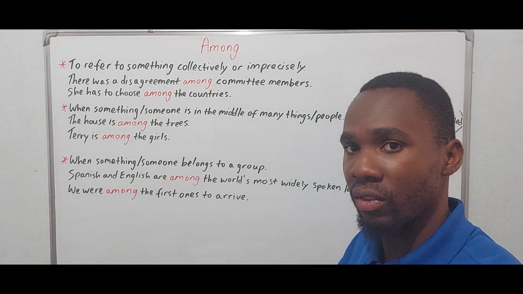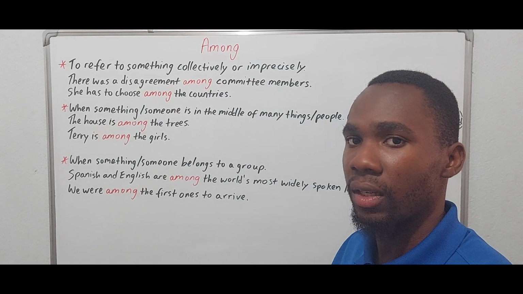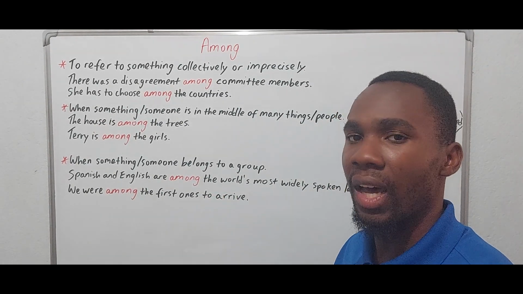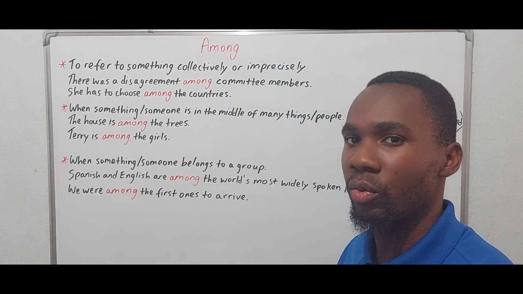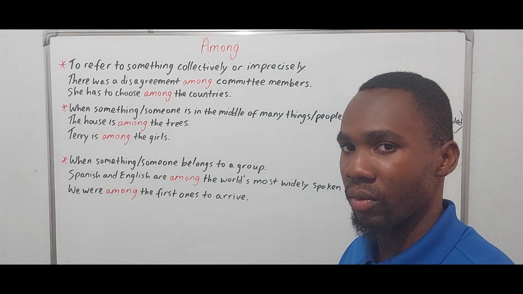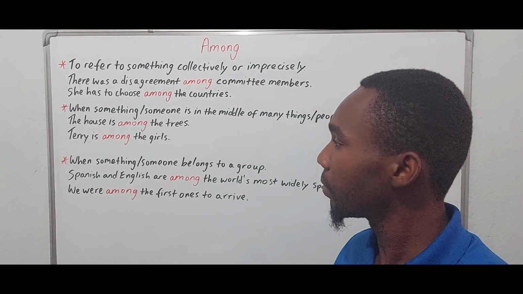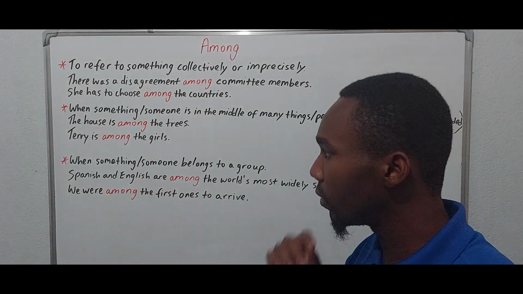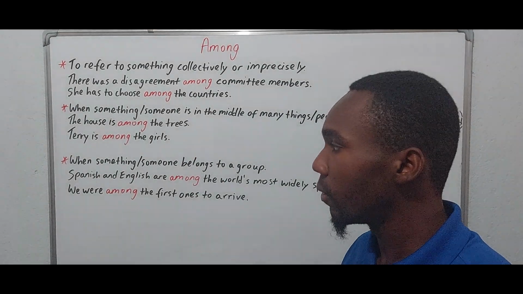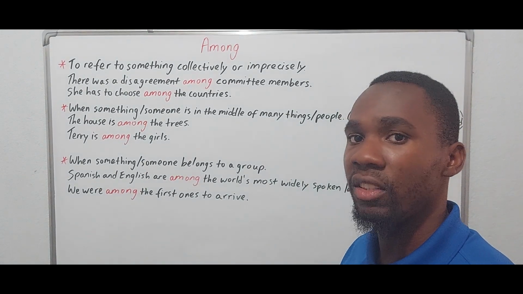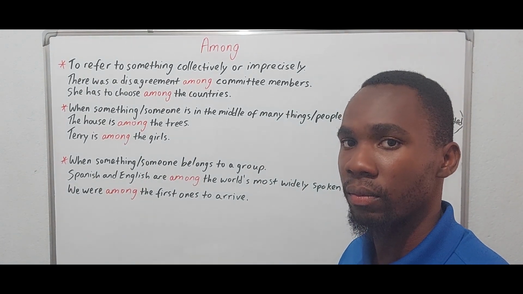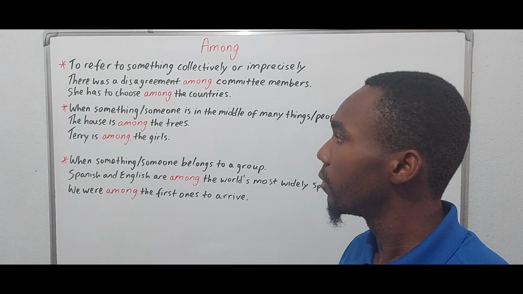So his path was not defined. So you can see that when it comes to between and among, one key difference is going to be precision. Terry is among the girls. Same thing. It means that he is surrounded by girls.